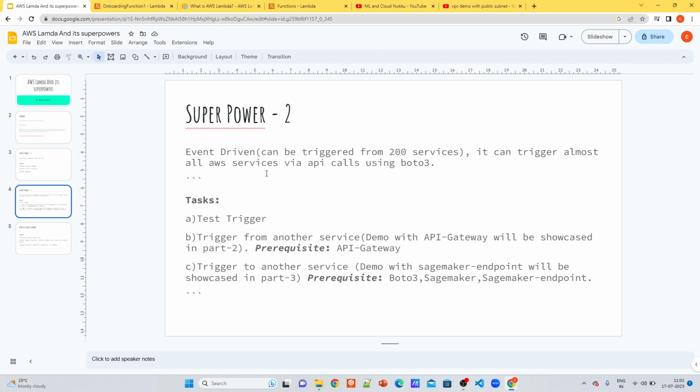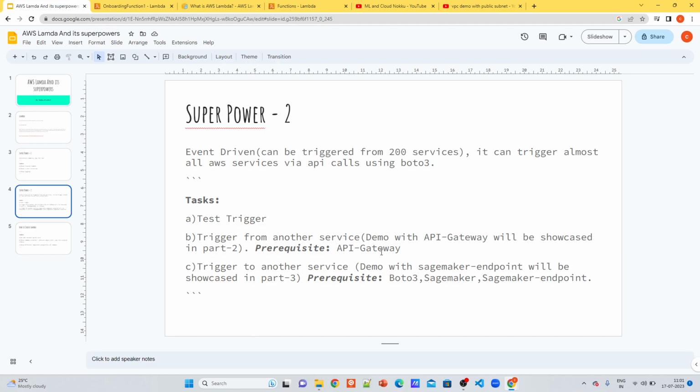Superpower 2: event driven. It can be triggered from over 200 services, and it can in turn trigger different AWS services via API calls using Boto3. I will tell you more about how to do a test trigger and how Lambda can be triggered from another service.